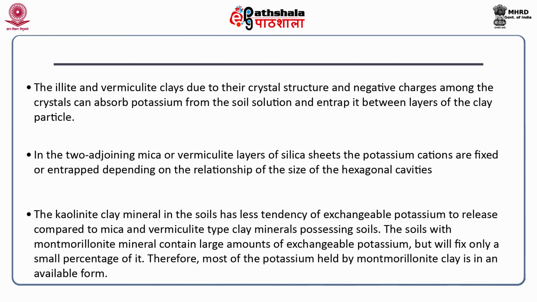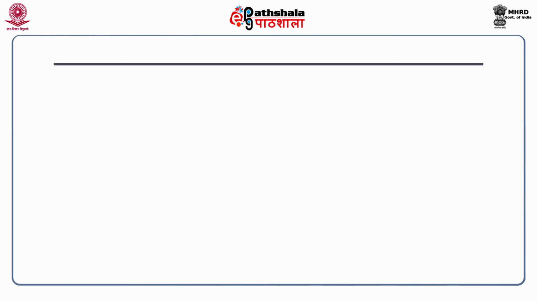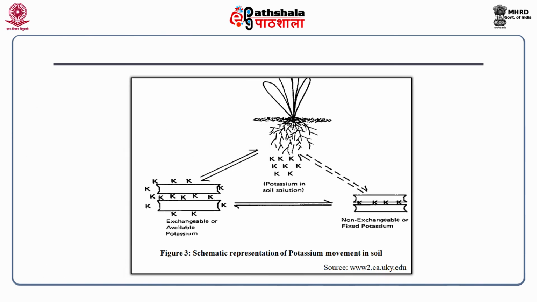The soils with montmorillonite mineral contain large amounts of exchangeable potassium, but will fix only a small percentage of it. Therefore, most of the potassium held by montmorillonite clay is in an available form. This figure shows the potassium movement in the soil.